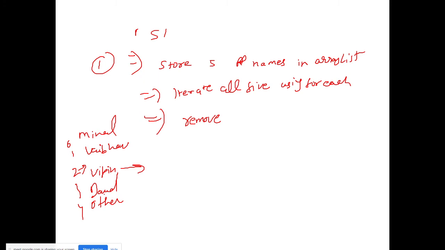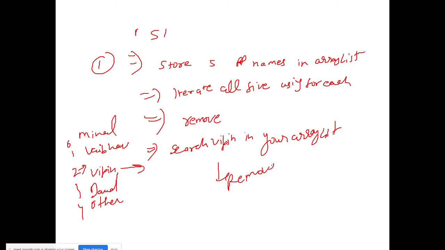So in that case you need to first search for Bipin in your ArrayList, and after searching for Bipin, remove it. And how will you search?